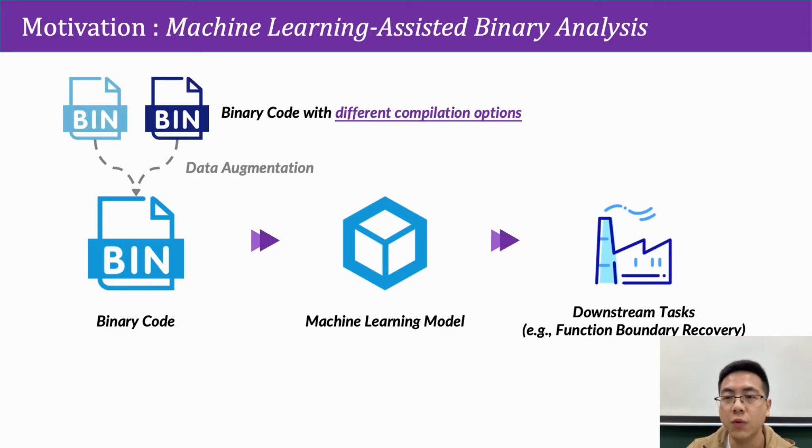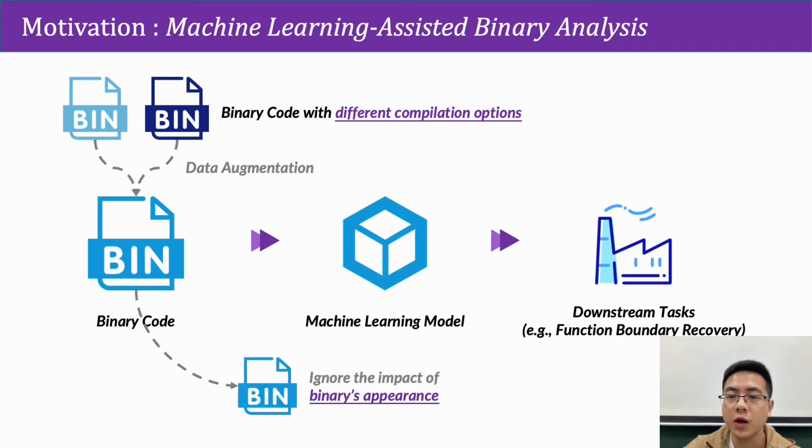However, the majority of works try to augment the training data to make sure the model can cover as many diverse binaries as possible to get better performance. According to the observation from the pre-investigation, we hold that the binary's appearance, that is, the initial state of the binary code, is determined by both the program itself and the compilation options together. Neglecting the impact of the compiler may impede the effectiveness of all the above works.